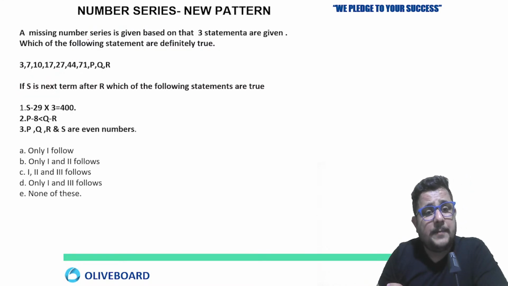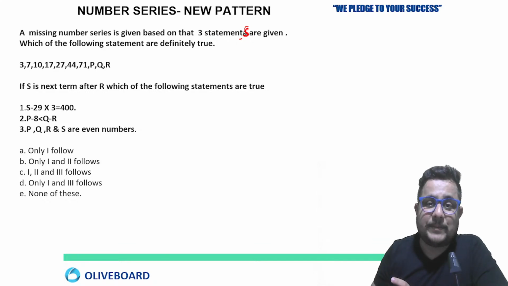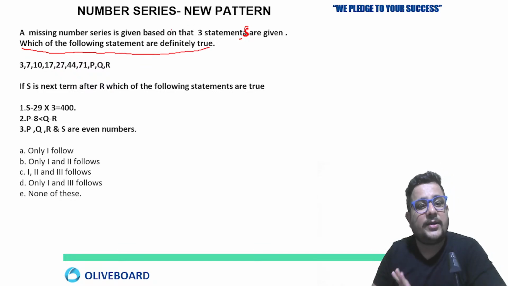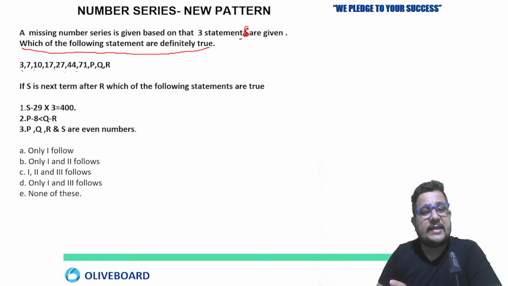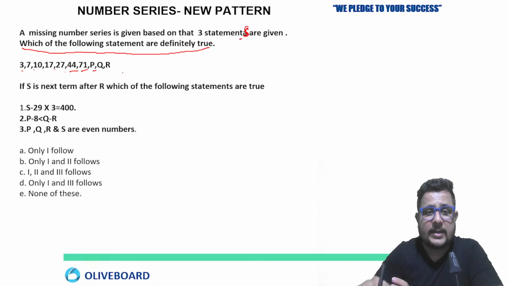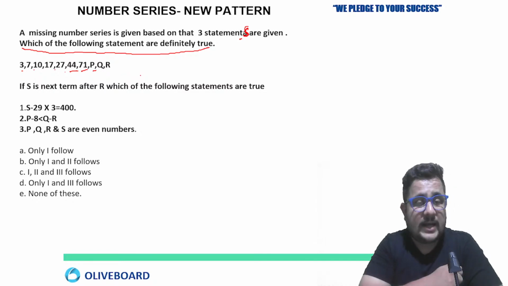Next, a missing number series is given, based on that three statements are given, and which of the following statements are definitely true? So this is the series given: 3, 7, 10, 17, 27, 44, 71, PQR. This is the last question, I think. So tell me the answer fast for this question.